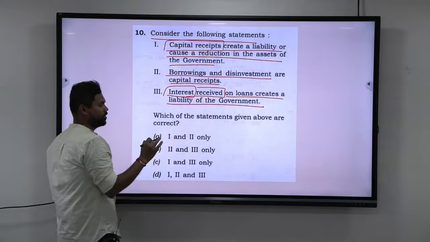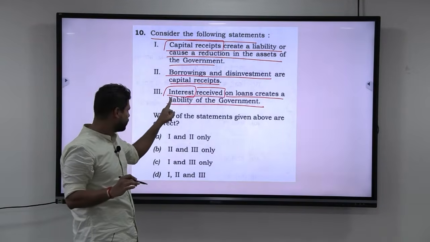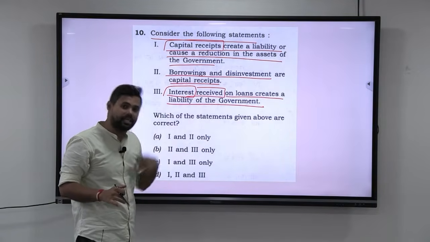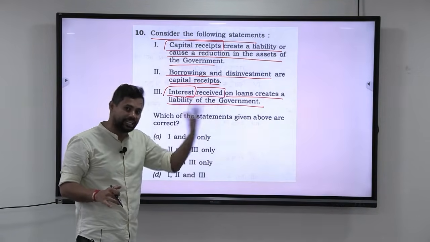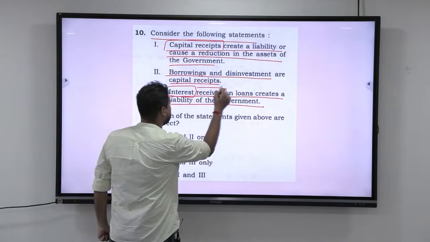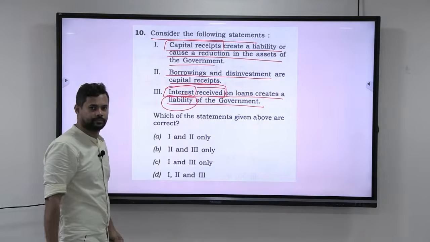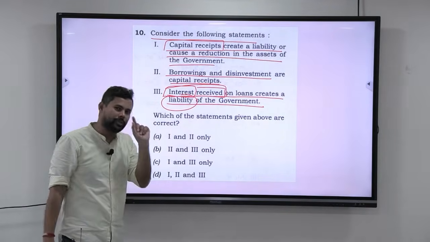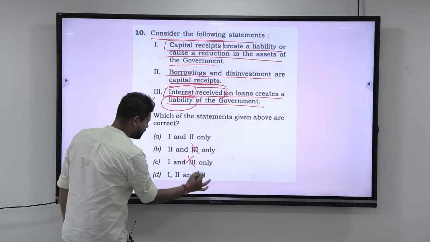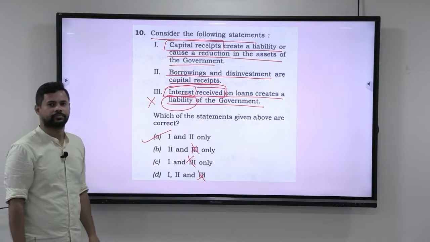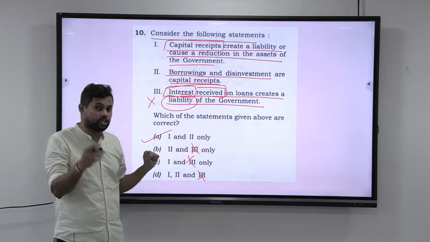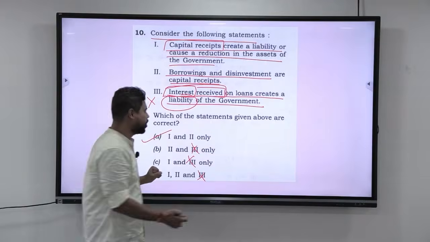Okay, look at this. When you read this, you know that the third statement, forget all the basics. Interest received is nothing but income. If I am given a loan, I am getting interest from that loan, I am getting an income from that particular loan. Then if I am receiving the income, how is it a liability? I hope you are understanding this. With that common sense, if you know that this statement is wrong, I'll eliminate this, I'll eliminate this, I'll eliminate this, the answer is this. Okay, but let us not do that. Let us try to understand what the question is talking about, because the question is conceptual. Let us understand the concepts a little bit.